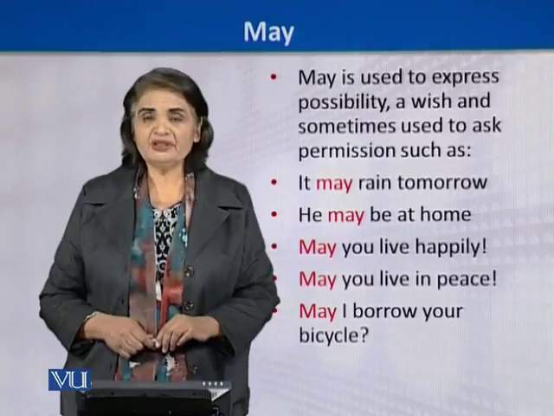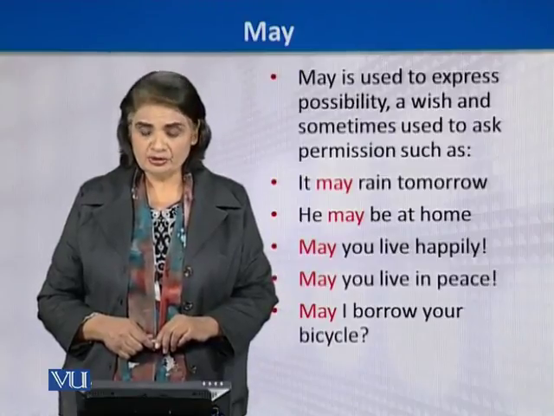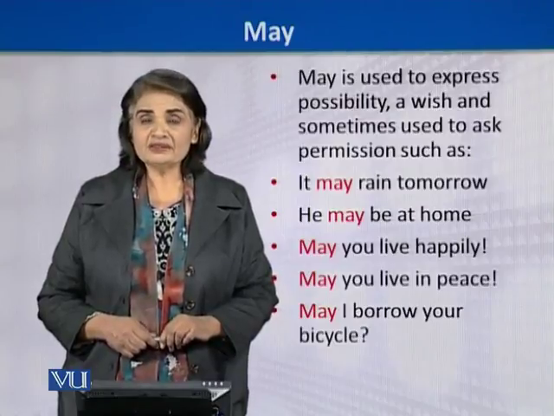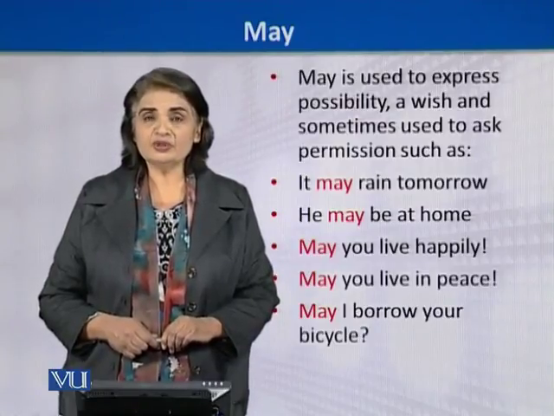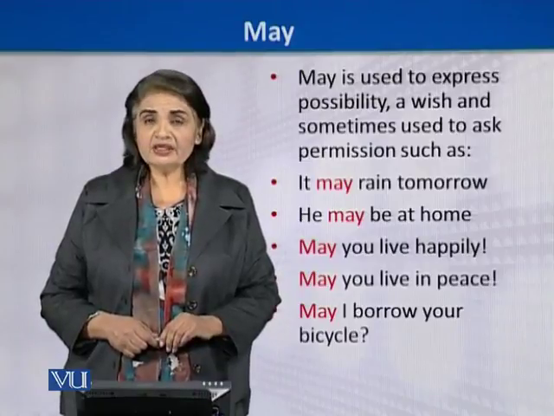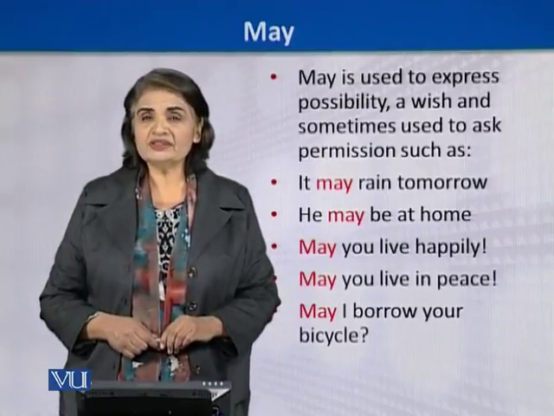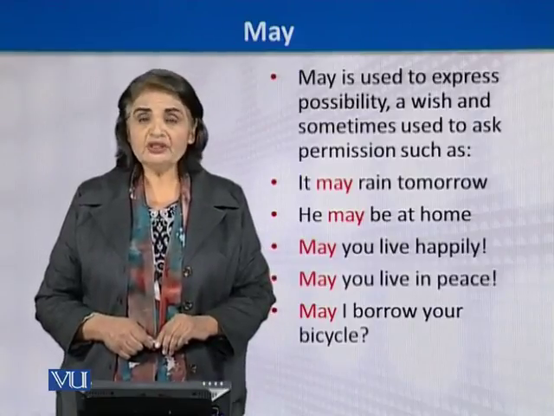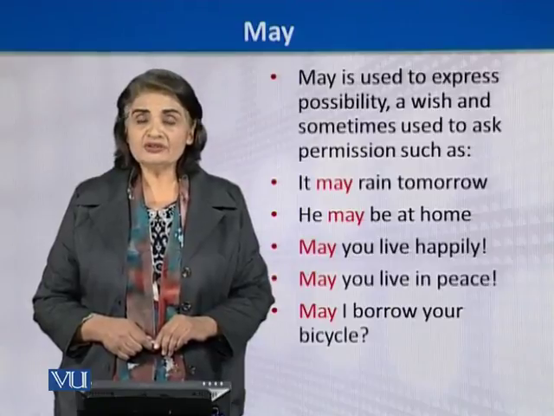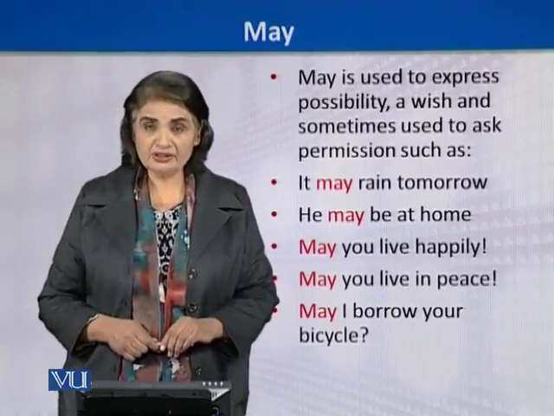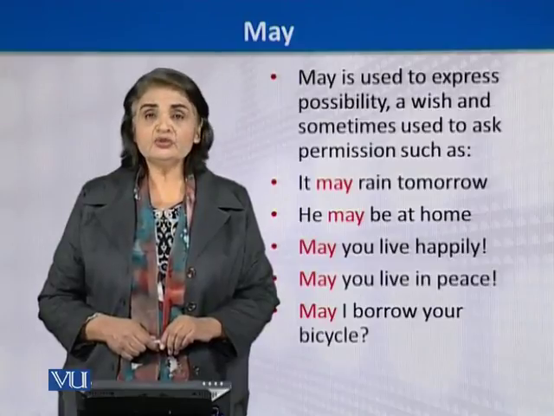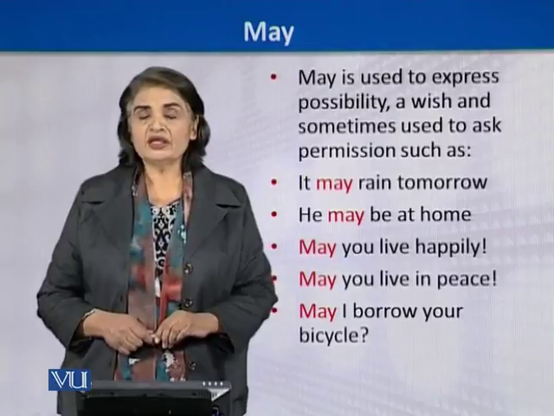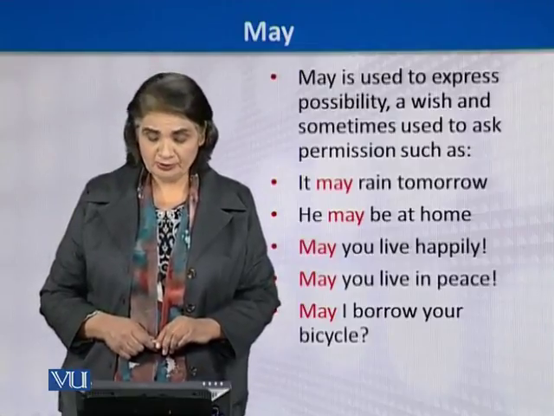May you live happily. This is a wish or a desire. And in that case, we will be starting the sentence with the auxiliary verb may. In other cases also, when we are desiring something or wishing or praying for someone, we will be using may, the auxiliary verb, in the beginning of the sentence. For example, may you live in peace. It is also considered to be a good wish and probably a prayer for someone.